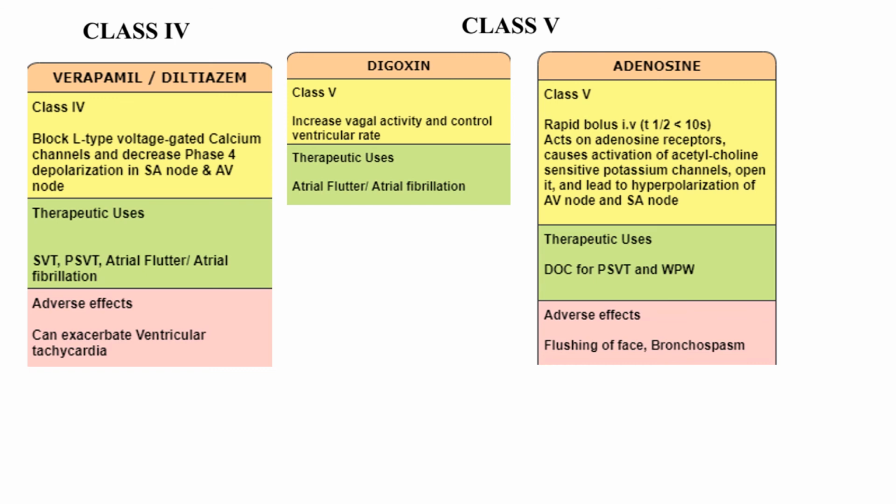Conduction is decreased. It is the drug of choice for paroxysmal supraventricular tachycardia and Wolff-Parkinson-White syndrome. The adverse effects are flushing of face and bronchospasm.